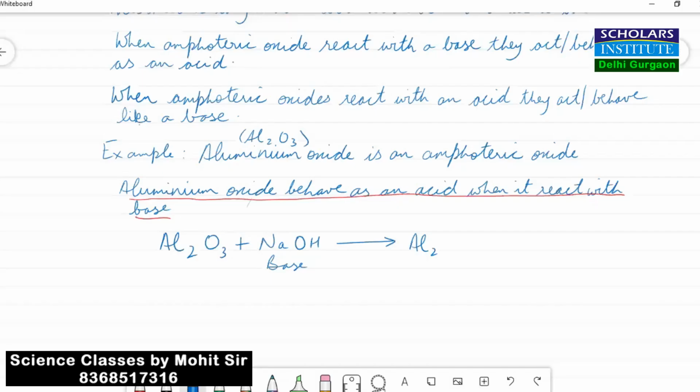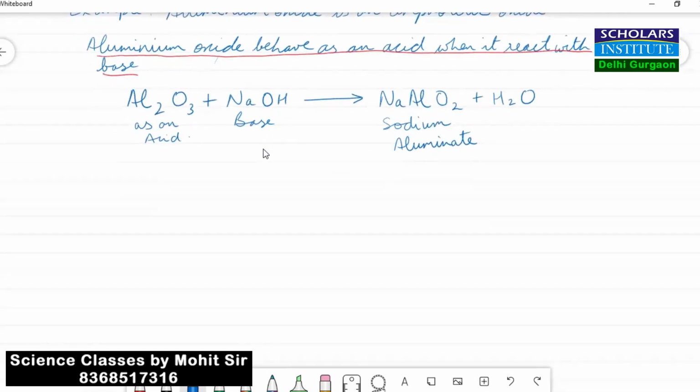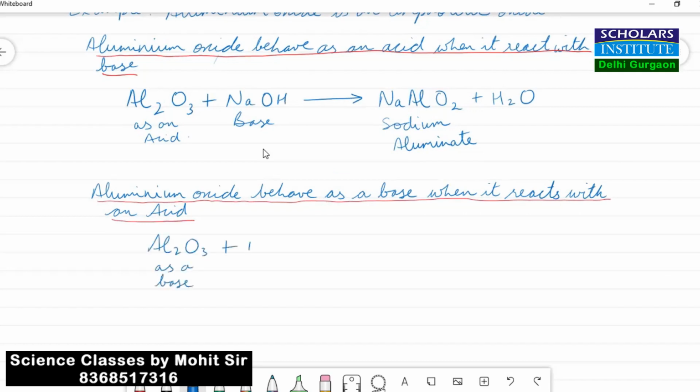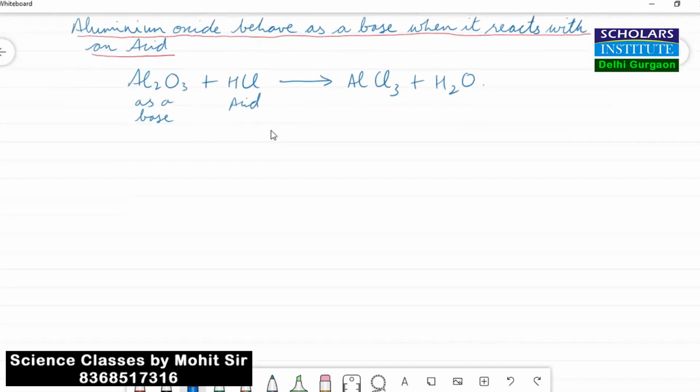But in the next example, it is behaving like a base. So aluminium oxide behaves like a base when it reacts with acid. In this example, I've taken the acid hydrochloric acid, HCl. So aluminium oxide plus HCl gives AlCl3 plus H2O. Now clearly AlCl3 is a salt and water is also obtained. So it's a neutralization reaction. So clearly we can see that amphoteric oxides are behaving both as an acid and as a base.